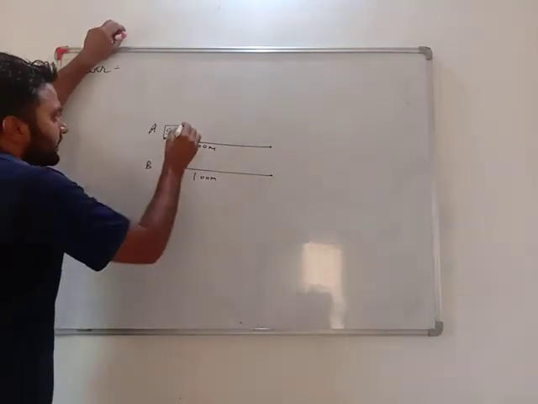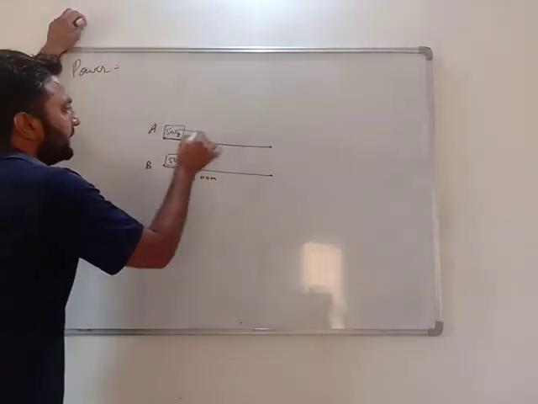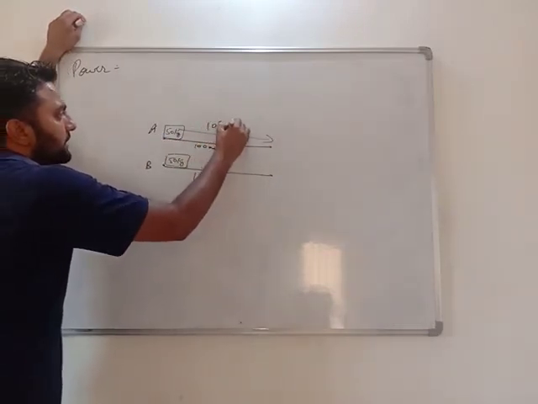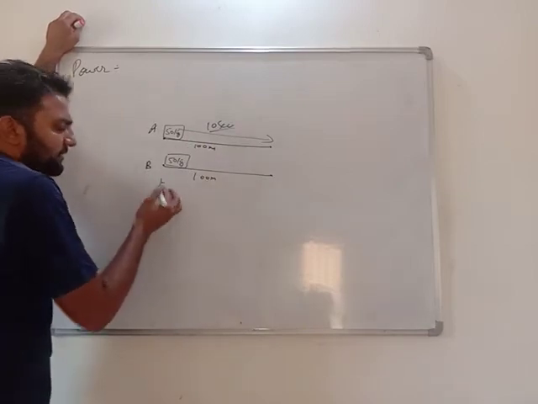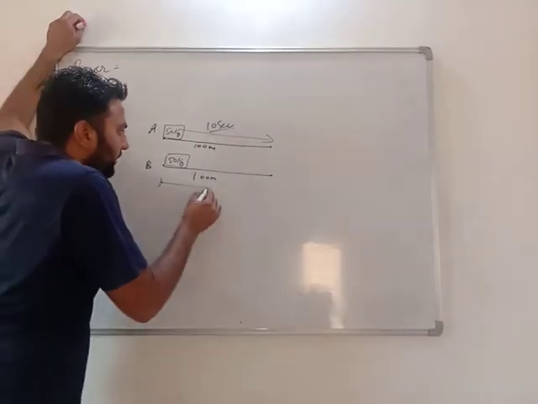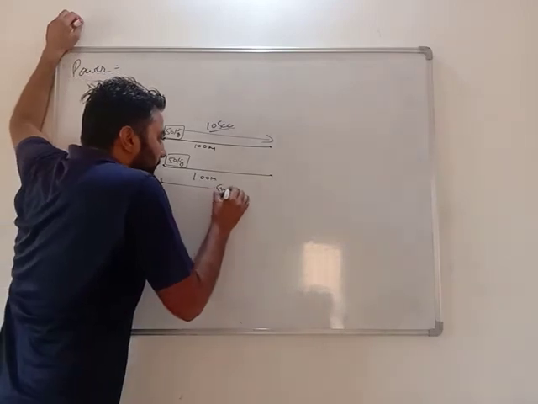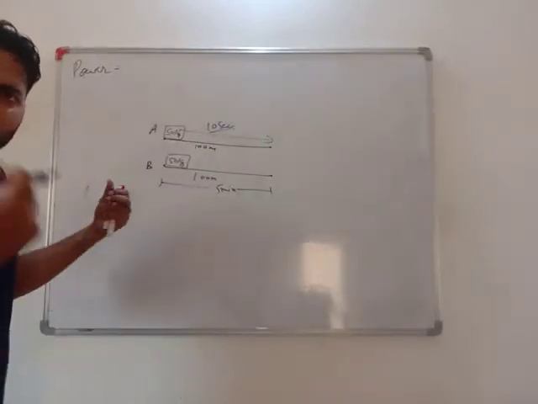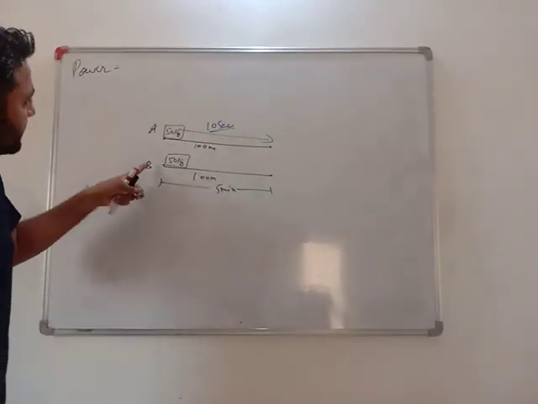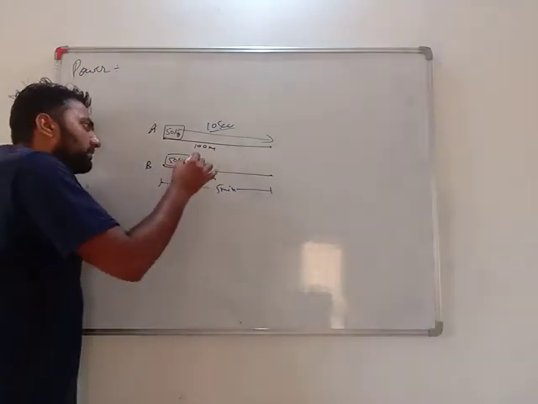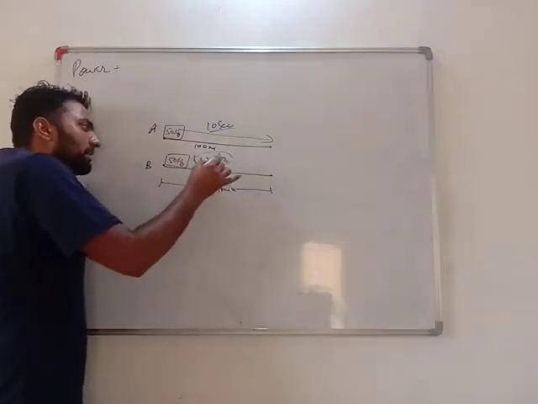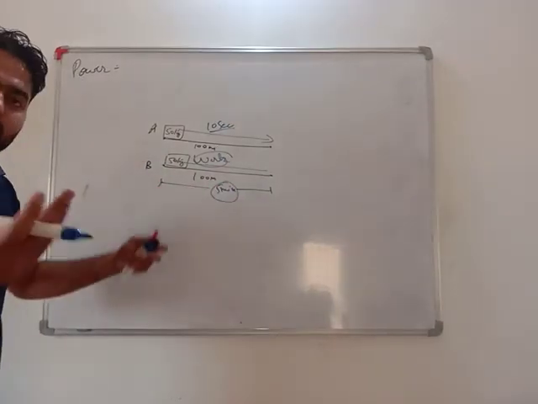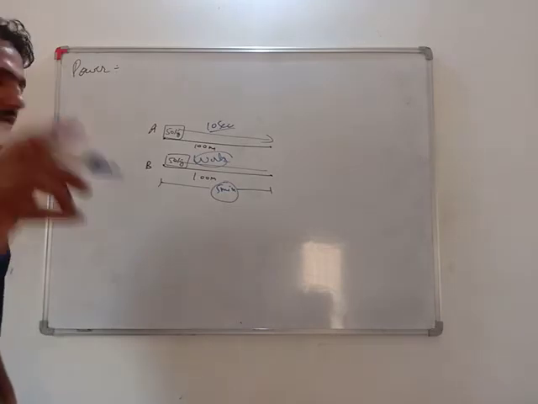Same weight, same distance. This person very easily takes this stuff 50 kg 100 meter in 10 seconds. And this person is very weak, he is not even able to pick it up, and taking a lot of time, it took almost 5 minutes and reached there. What will we say here? Don't you have any power? Don't you have any strength? It means power is something which needs to consider work done along with time. How much work is done in how much time gives me the hint of power.